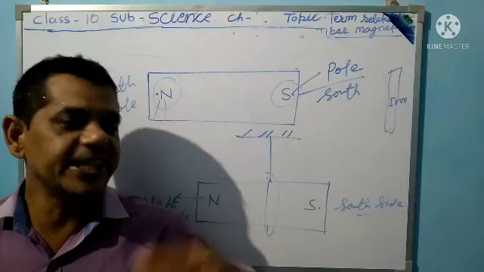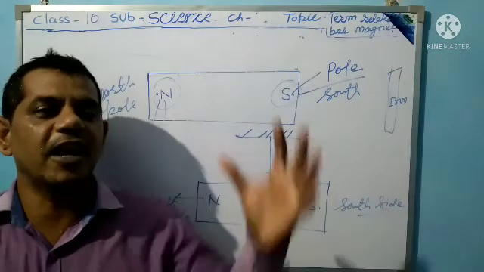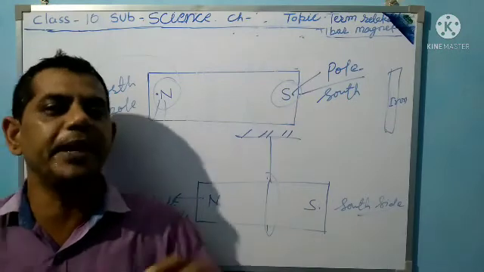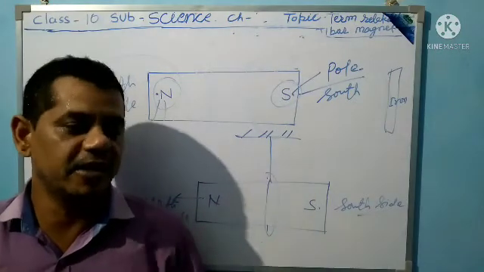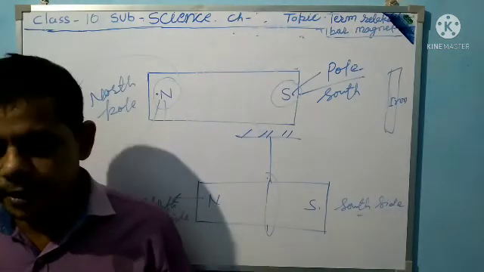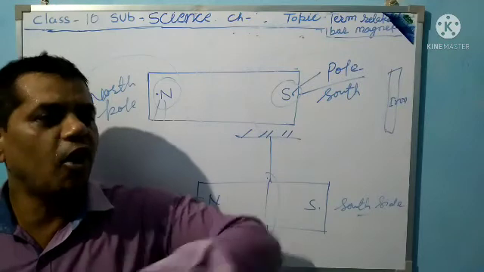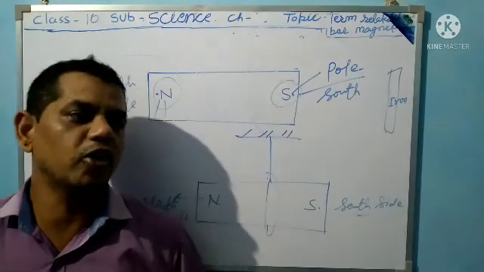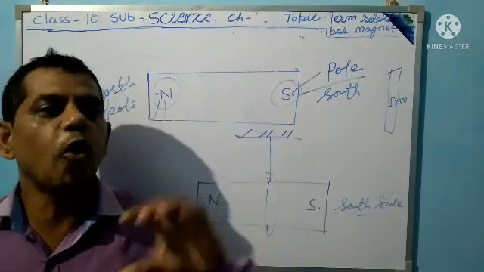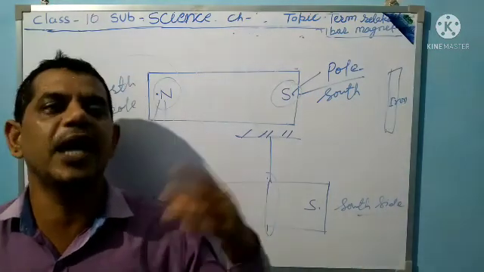Scientists explain that inside our earth there are many ores, like tungsten, molybdenum and arsenic, in the north and south direction. So the earth behaves like a magnet.